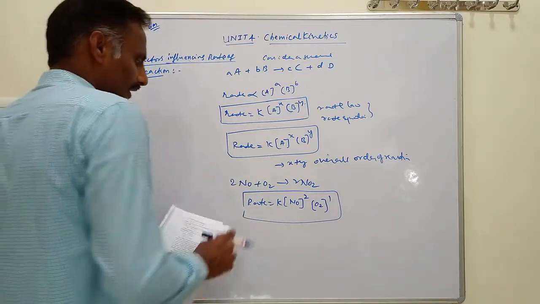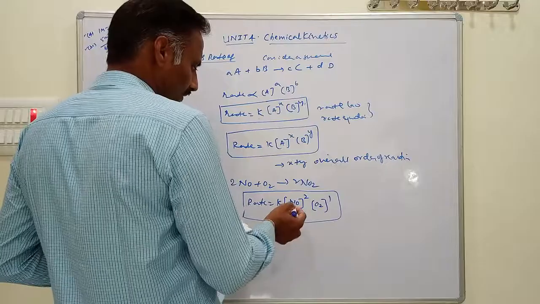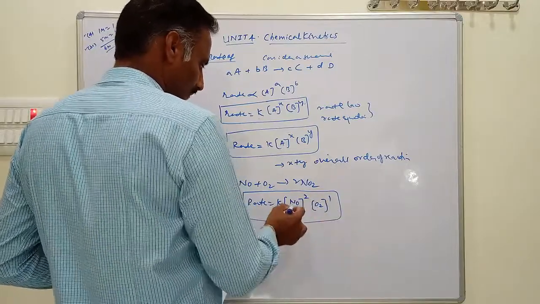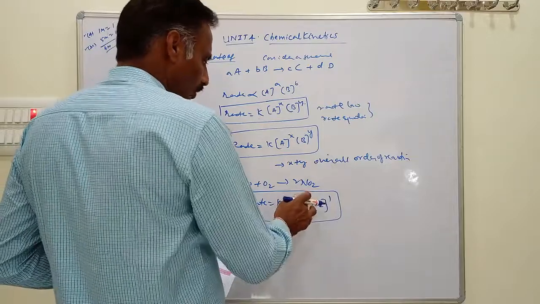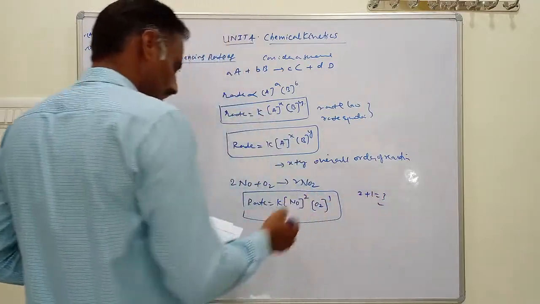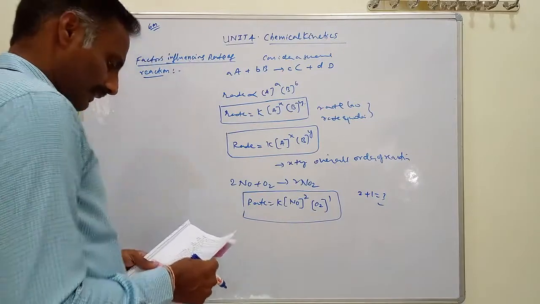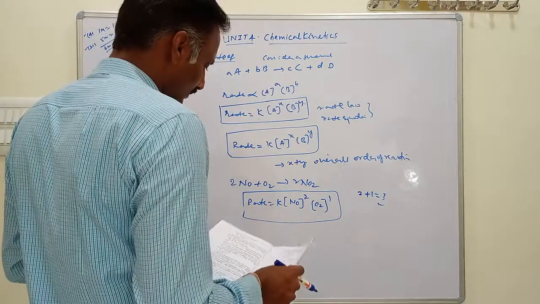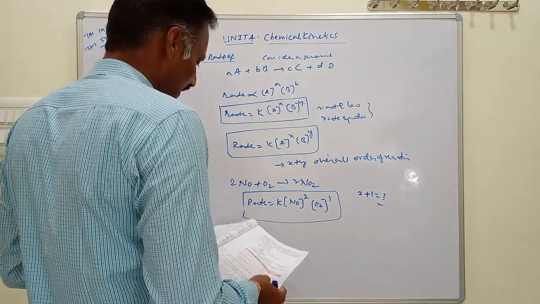According to the balanced chemical equation, with respect to NO the order is 2, and with respect to O2 the order is 1. Then the overall order of the reaction becomes 2 plus 1 equals 3. This is the overall order of this chemical reaction. Here the order is 3.